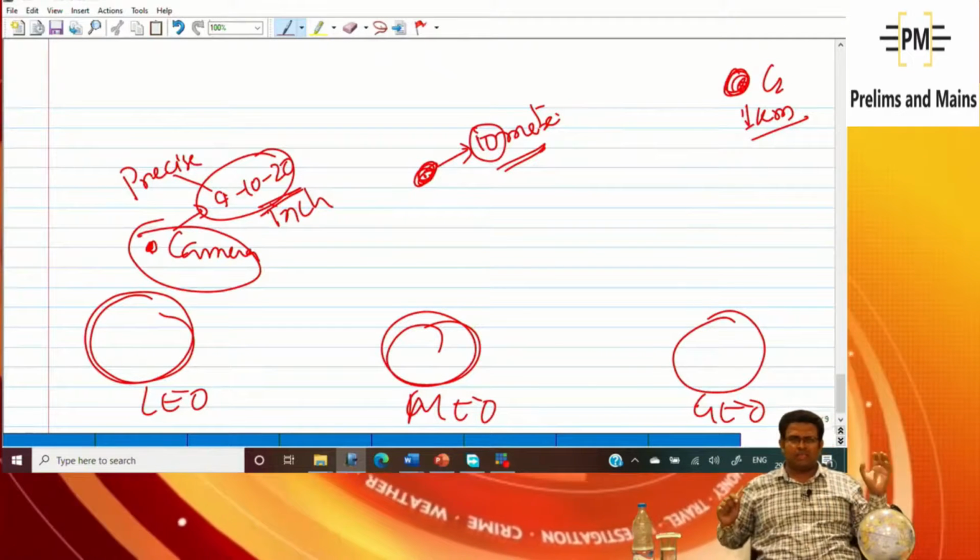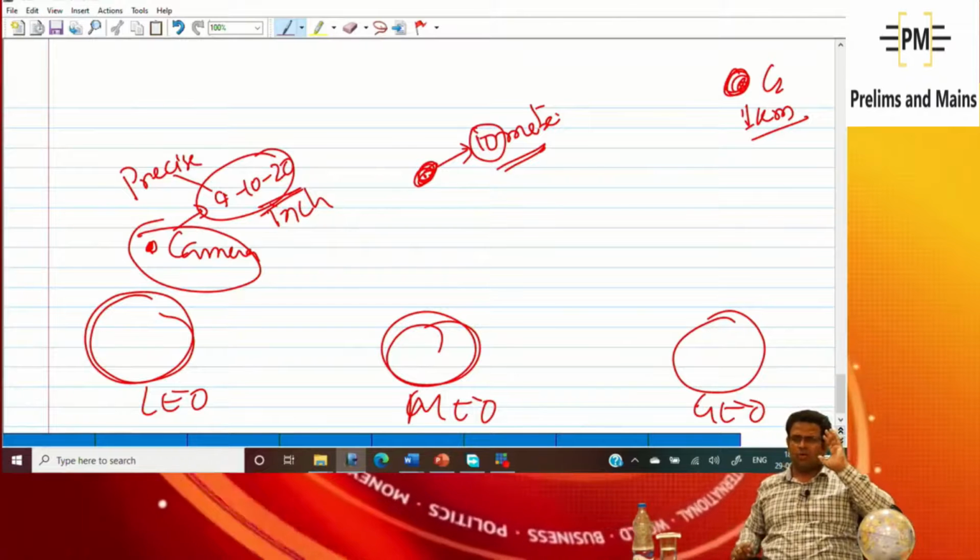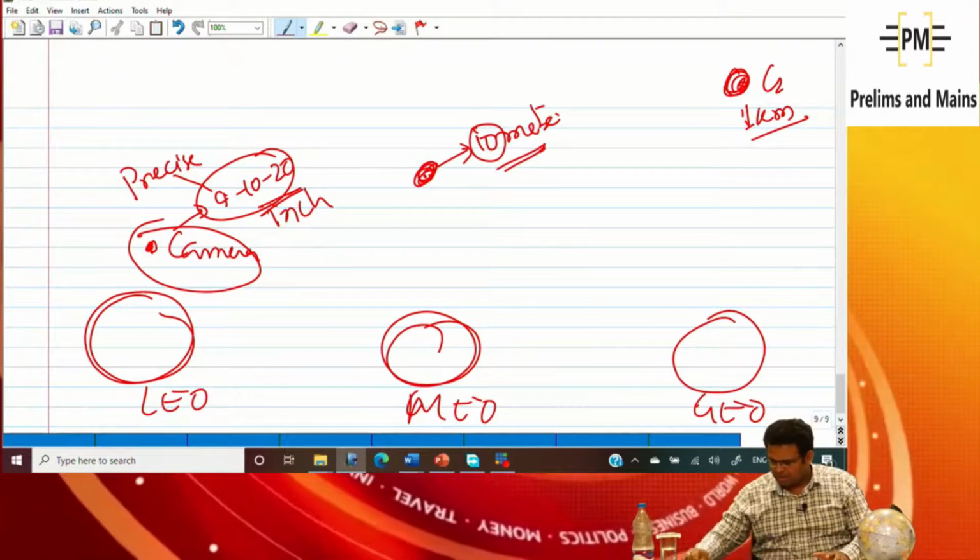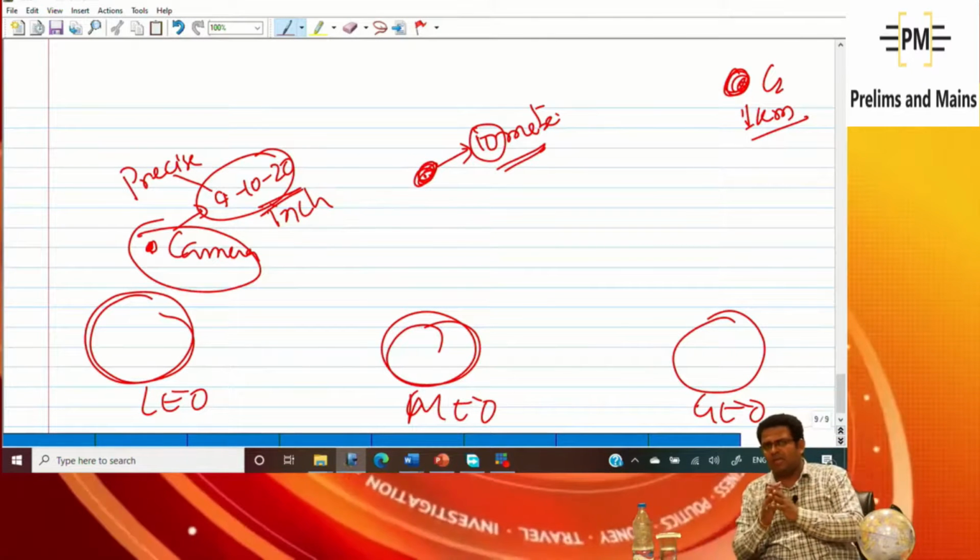Who will take this large, better picture, and which satellite will be there? The meteorological satellite will be in which orbit?